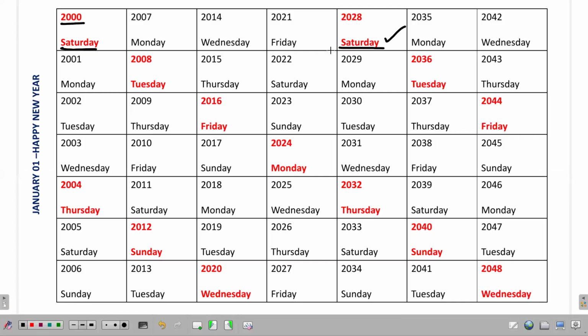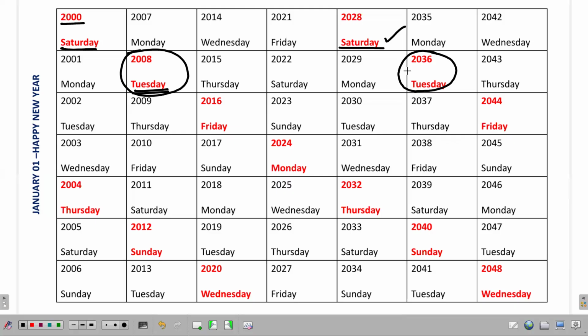So you can use the same 2000 calendar on 2028. Okay, have a look at 2008. 2008, January 1, it happened on a Tuesday. 2008 being a leap year, 2008 plus 28, 2036. You can see that in 2036, you can again reuse the 2008 calendar because both these years start on the same Tuesday and both are leap years.